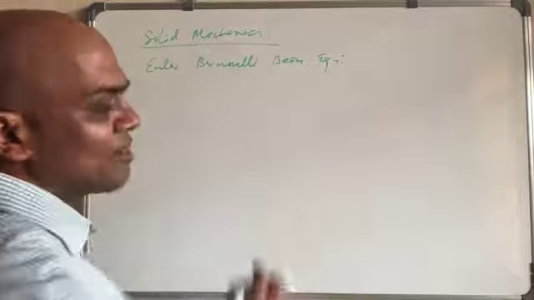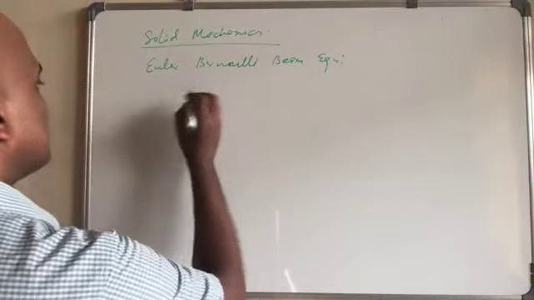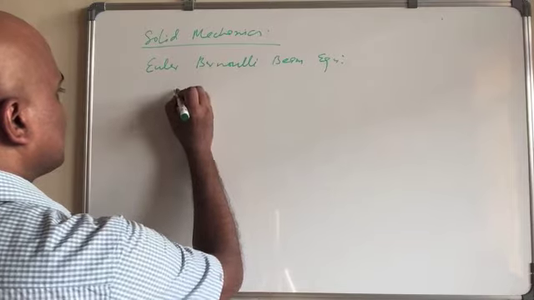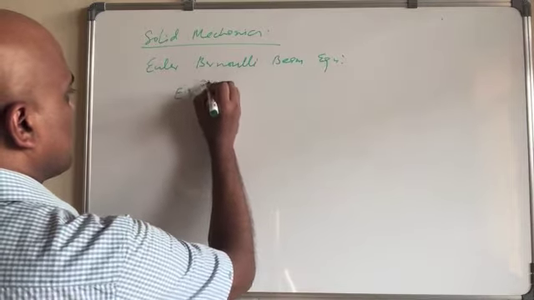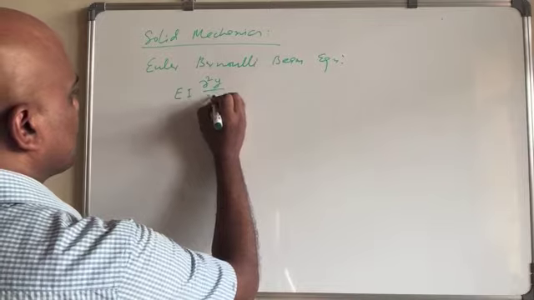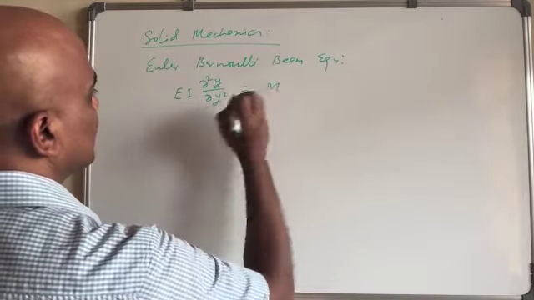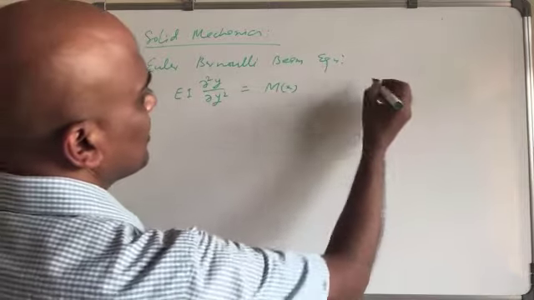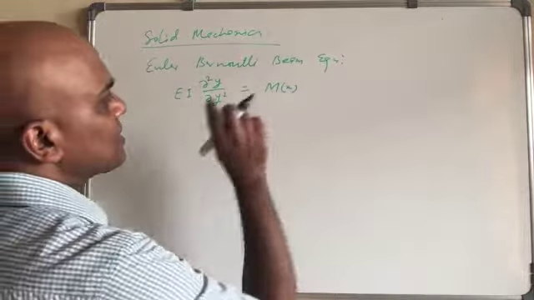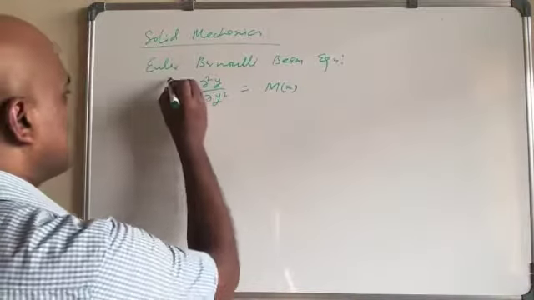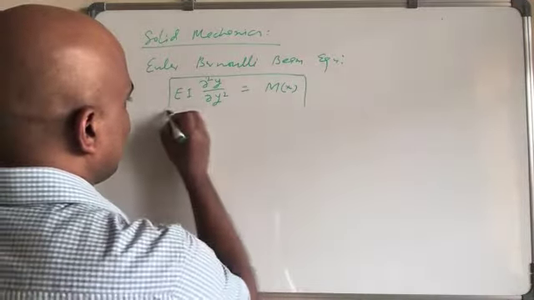Remember, you had E I d square y over d x square is equal to M. This comes from solid mechanics that you have studied. This is the equation you have studied already.